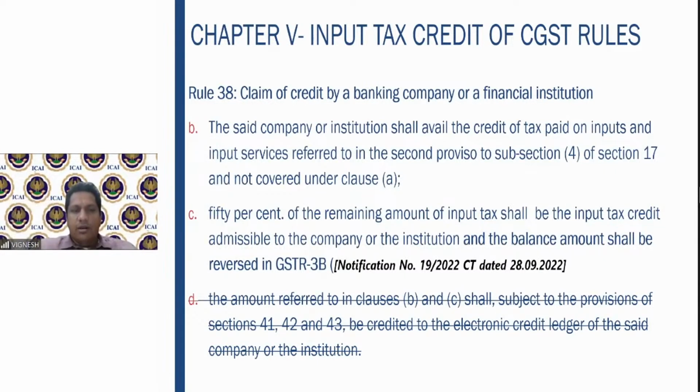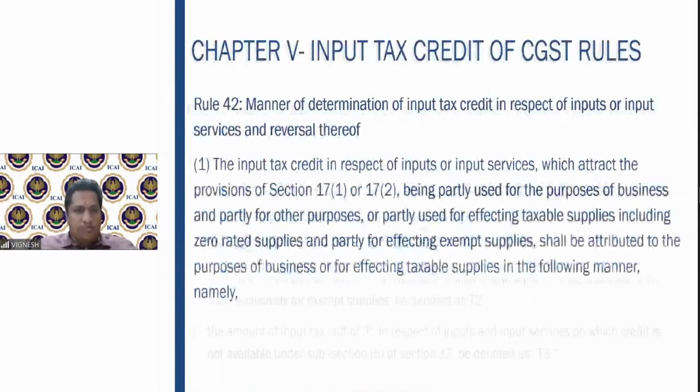Fine. So therefore, this D is no longer applicable because the situation has changed now. Earlier, ITC would never be auto-populated in GSTR 3B. You had to enter manually how much you can claim. But now it is auto-populated in 3B. So once it is auto-populated, it doesn't mean I can claim everything. I can claim only what is eligible and for the purpose of the business. Whichever is ineligible or blocked, you have to drop that. I hope you got the point.